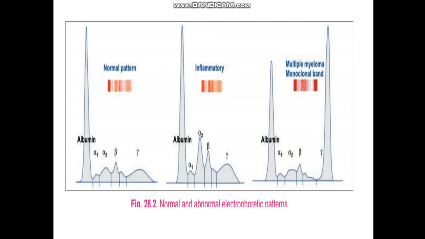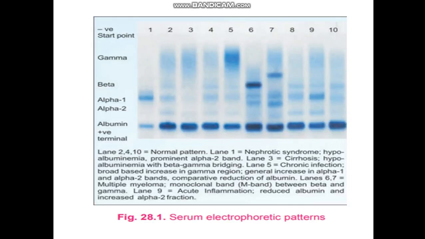Second, multiple myeloma. In paraproteinemias, a sharp spike is noted and is termed M band. This is due to monoclonal origin of immunoglobulins in multiple myeloma.